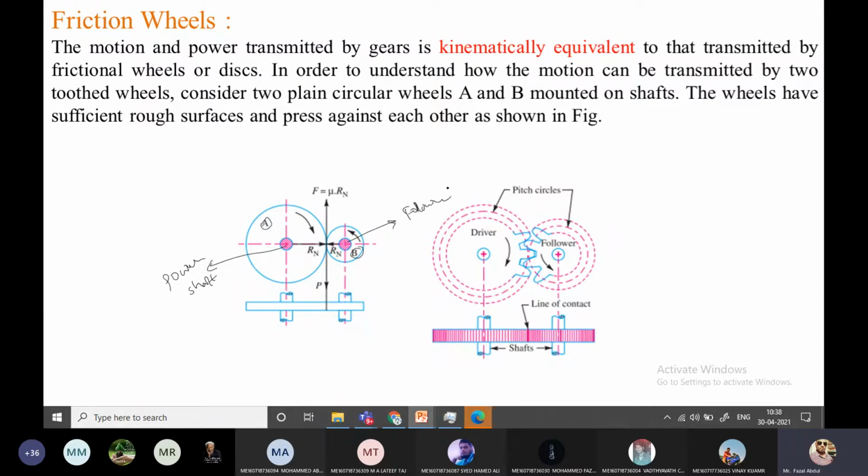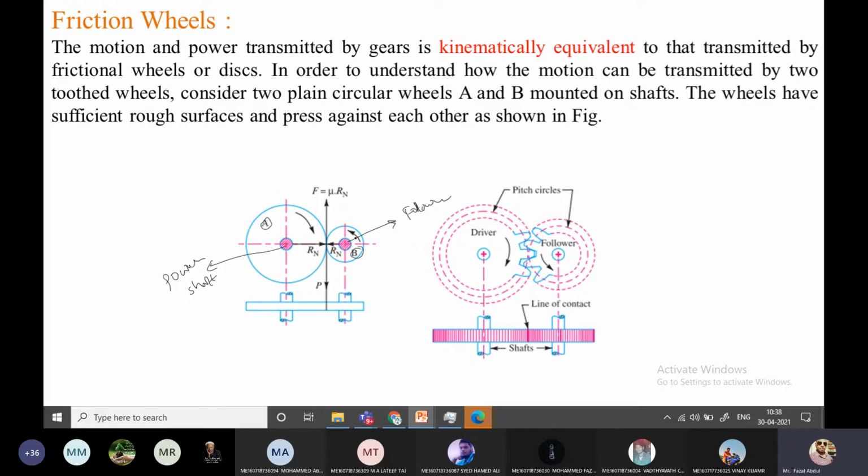Okay, so this friction wheel is coated with the friction material, which has some roughness, a rough surface, and these two rough surfaces are pressed against each other. Now when the power shaft transmits the power to the A wheel, the A wheel is going to rotate. Because of the pressing against each other and the surfaces having roughness, the power is transmitted to the B wheel in the opposite direction.